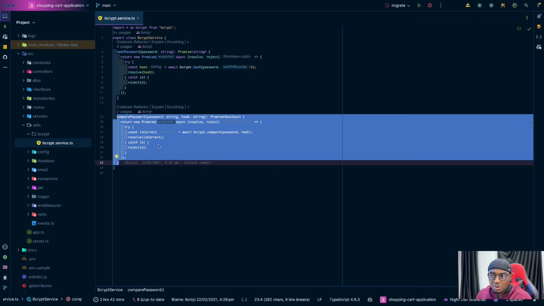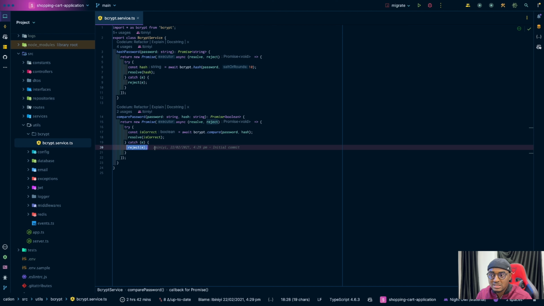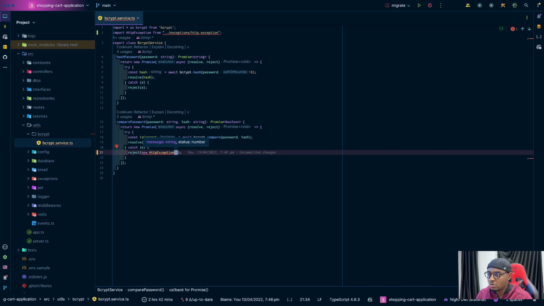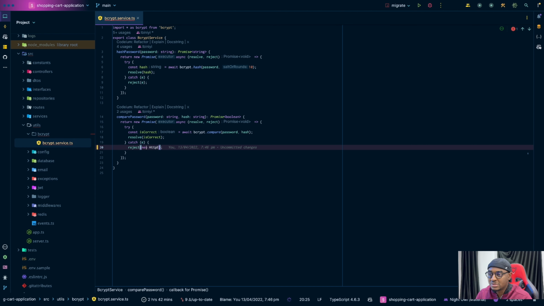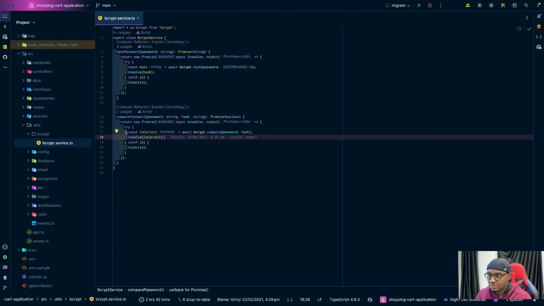So thinking about it now, I'm not sure if having this was necessary. The only reason it would make sense is if I were throwing a custom HTTP exception to say "unable to compare password", something like this. That's the only reason I think this makes sense. But since it's just the same error object we are throwing, I think it would have been okay to have this outside the try and catch.